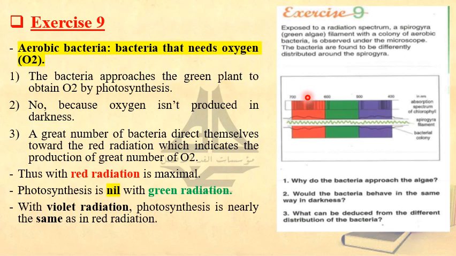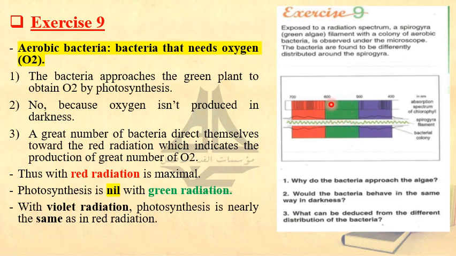Why? Listen please. You have to know that plants react differently to different colors of light. So if you get a plant and place it under red light or under green light or under violet light, this plant is not going to respond in the same manner under these three lights. They will react differently. Why? Because as you see, the green light is the least effective for the plants. The green plants are going to react in the least manner under the green light.